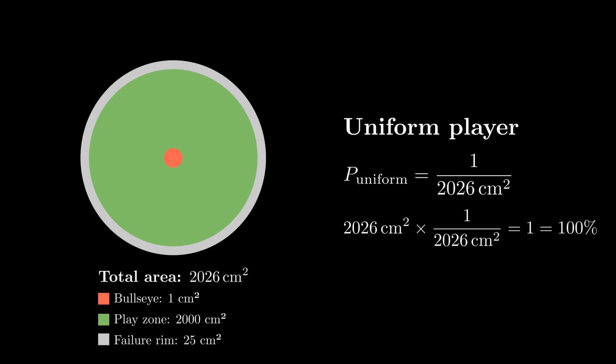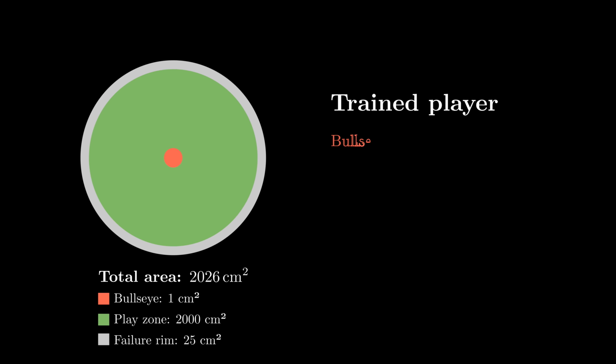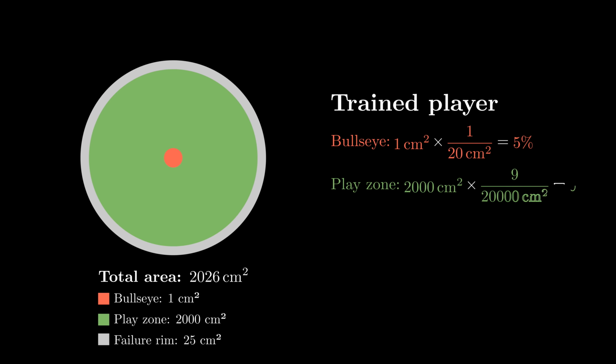Let's consider a slightly more trained player. They are not perfect, but they hit the bullseye considerably more often than the random thrower. But the arithmetic still stays simple. Take the bullseye, 1 square centimeter. If each atom in there gets a 1 in 20 per square centimeter chance, then the total chance of hitting the bullseye is 5%. The play zone is much larger, 2000 square centimeters. So even with a much smaller per atom chance, 9 over 20,000 per square centimeter, it still collects 90%.